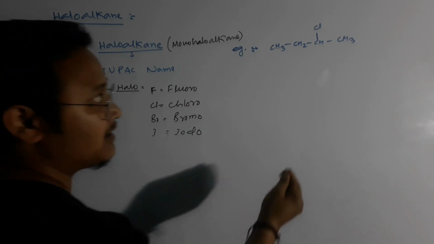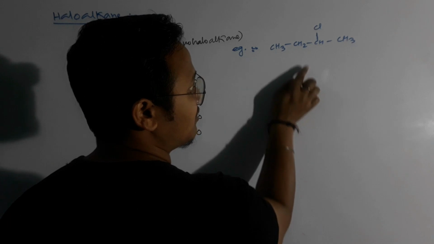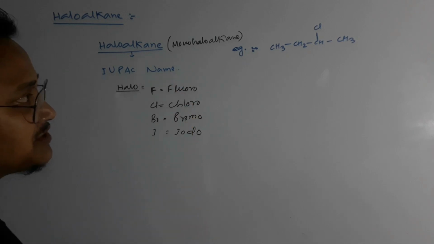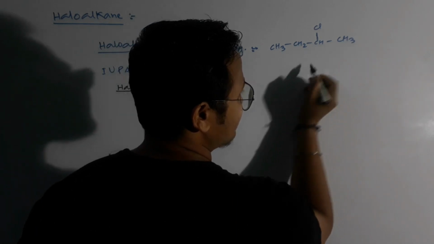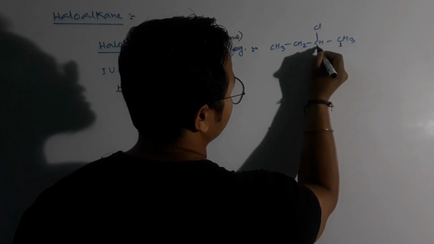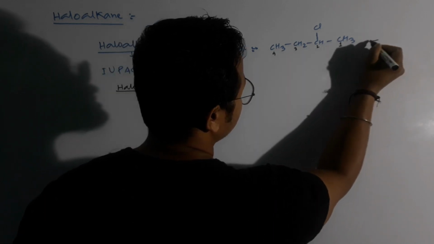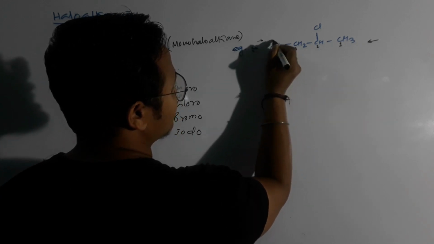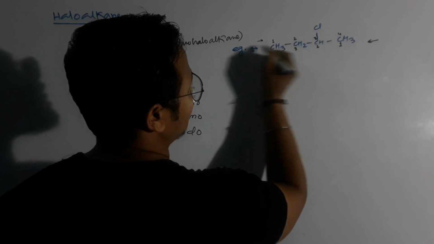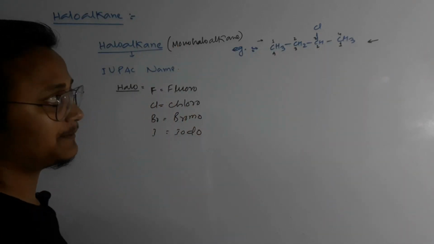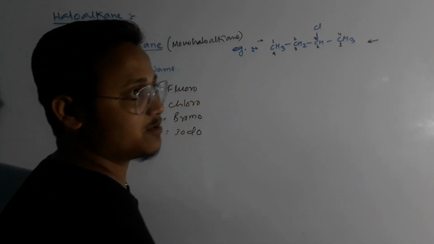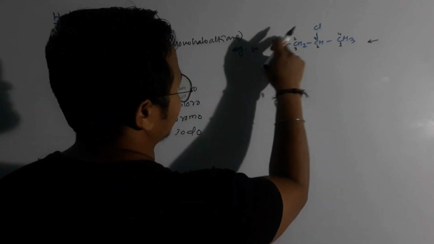So we try to keep the least position for the carbon where the functional group is attached. Here the functional group is chlorine, the halogen. While numbering, I can number from the right hand side, 1, 2, 3, 4, and then the position of the carbon is second, 2. But if I go from the left hand side, 1, 2, 3, 4, it becomes 3. According to the IUPAC rule, where you get the least position, you follow that numbering process. I think you know these things very clearly.